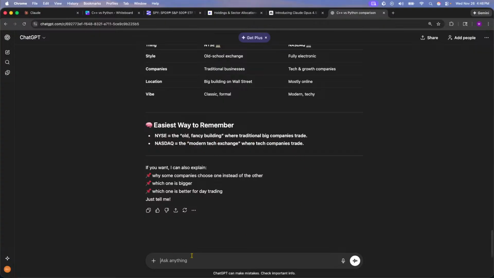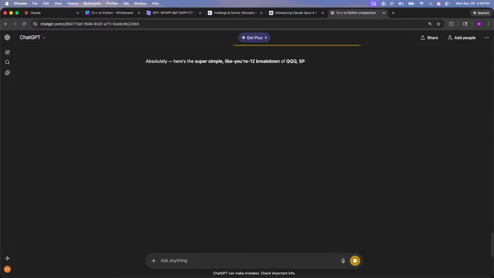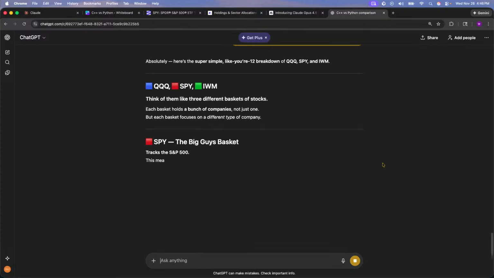All right, perfect. Now, just one more example. Can you explain what the difference between QQQ, SPY, and IWM is? And then we're really going to get into our strat.